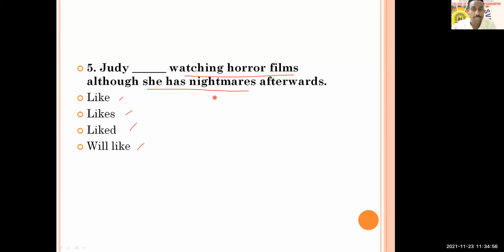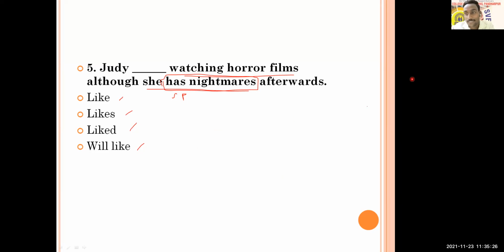She has nightmares. So "has nightmares" tells us the tense of this sentence. What tense is this sentence? Has nightmare. Which tense? Tell me. Yes, Mansi, you're right. That is simple present tense. Here it is simple present tense. So accordingly, you are going to choose what will come here.